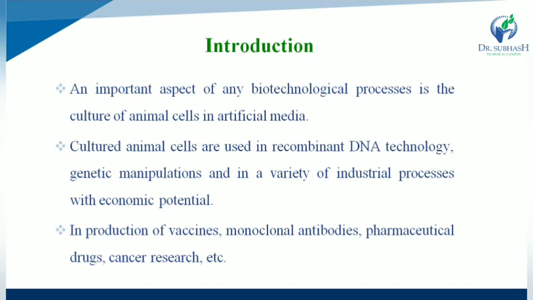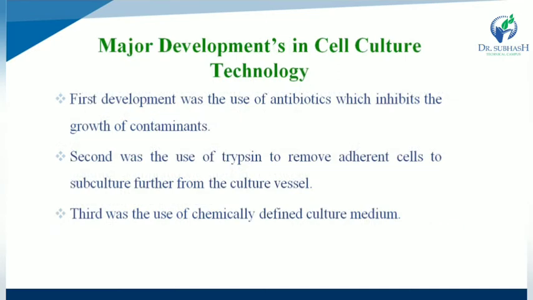That is useful. Major developments in cell culture technology. Which types of major developments occurred in cell culture technology? First development was the use of antibiotics, which inhibit the growth of contaminants. Second one is the use of trypsin to remove the adherent cells to subculture further from the culture vessel.